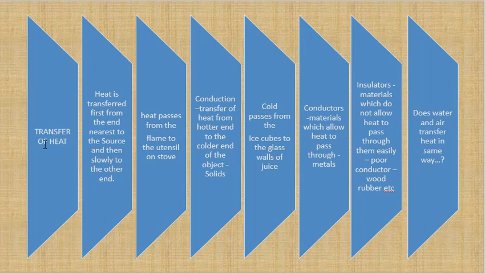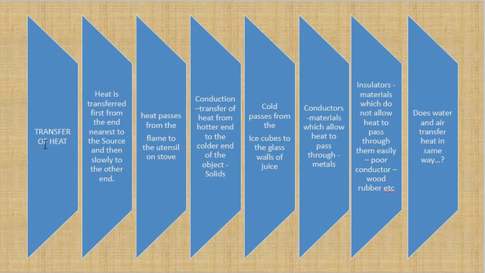So the bottom of the utensil becomes hot fast and the top of the utensil or the cover of the pot becomes hotter later. This is called conduction. What is conduction? Conduction is transfer of heat from the hotter end to the colder end of the object. It mostly happens in solids.